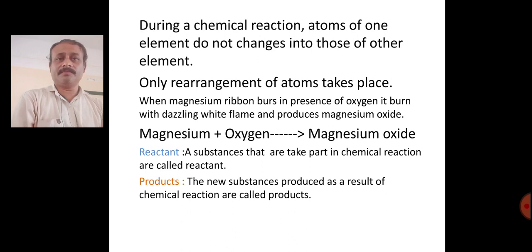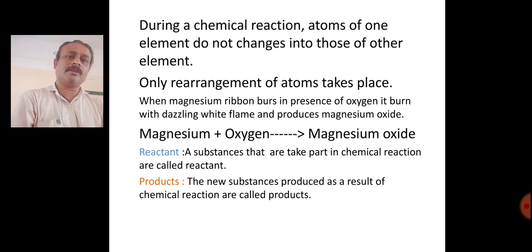For example, magnesium, a metal, when combined with oxygen, produces magnesium oxide. When you burn a magnesium strip, it burns with a dazzling white flame and produces magnesium oxide. See, magnesium has a very different property, oxygen has a different property. When they combine, there is a rearrangement of magnesium and oxygen to form magnesium oxide, which has new properties.